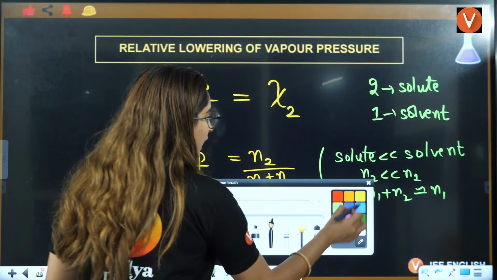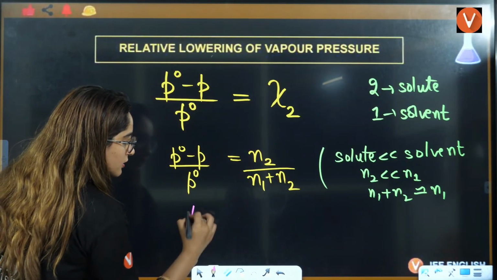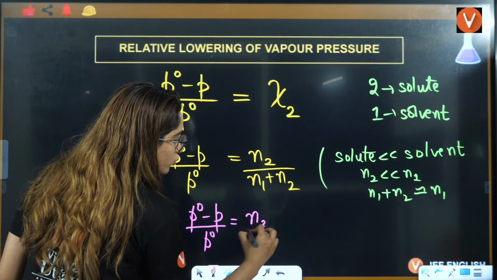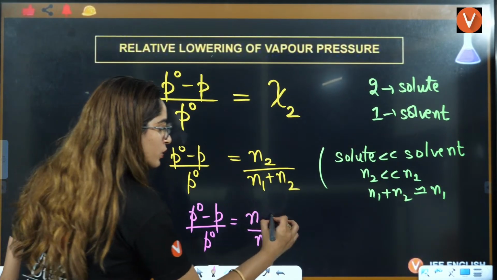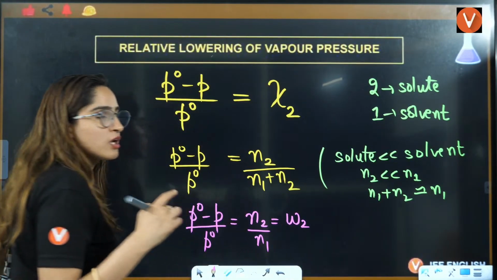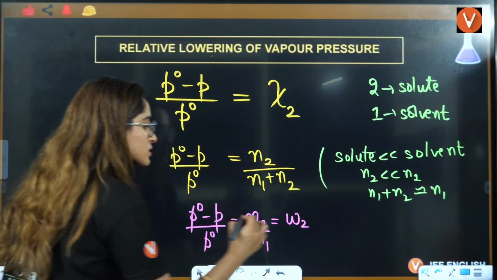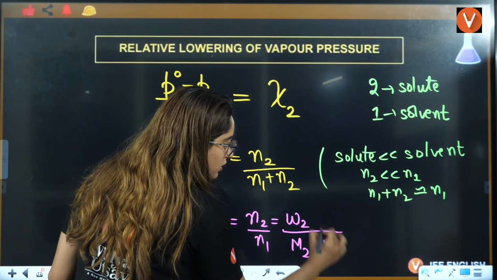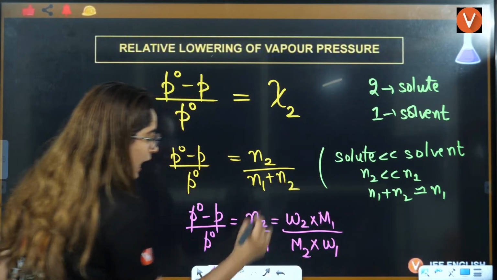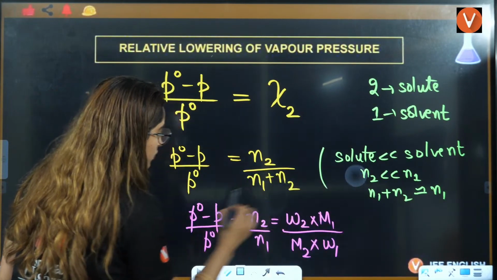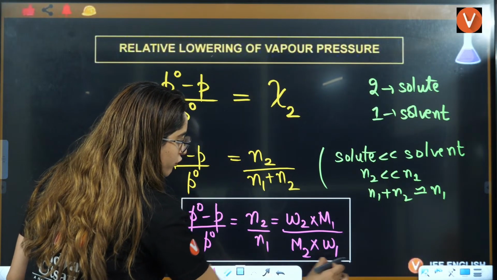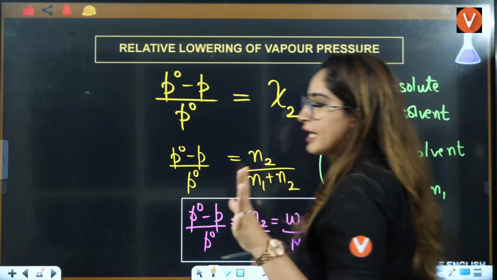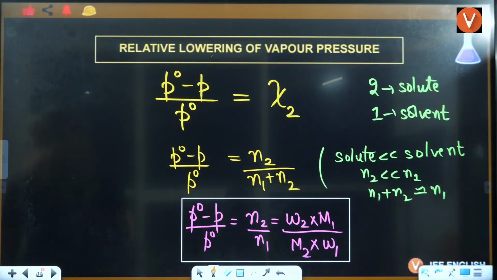So you can directly write here that P naught minus P by P naught is equal to N2 by N1. Or you can also write it in terms of W: number of moles is W2 by M2, and this is W1 by M1, and that becomes your full formula.